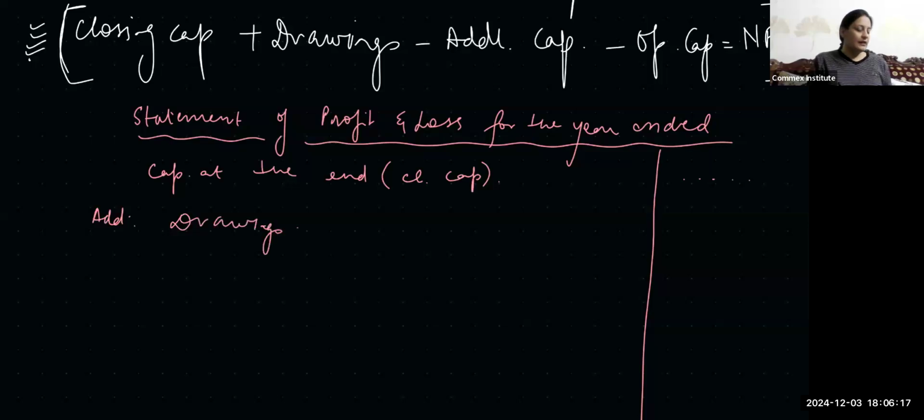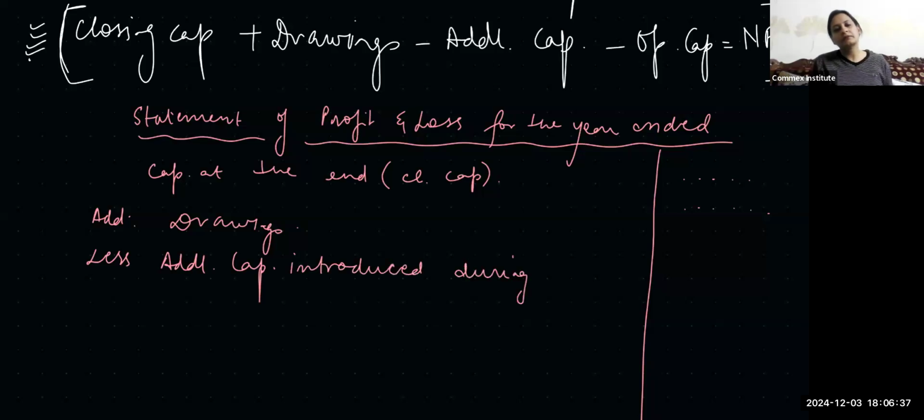ठीक है, एंड लेस additional capital introduced during the year. Then we are going to less what?